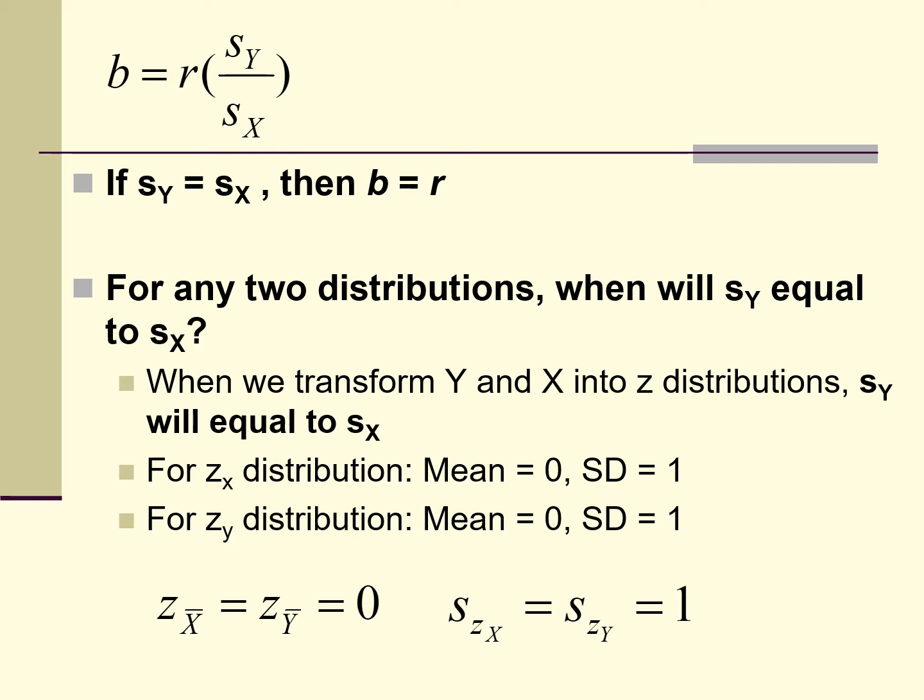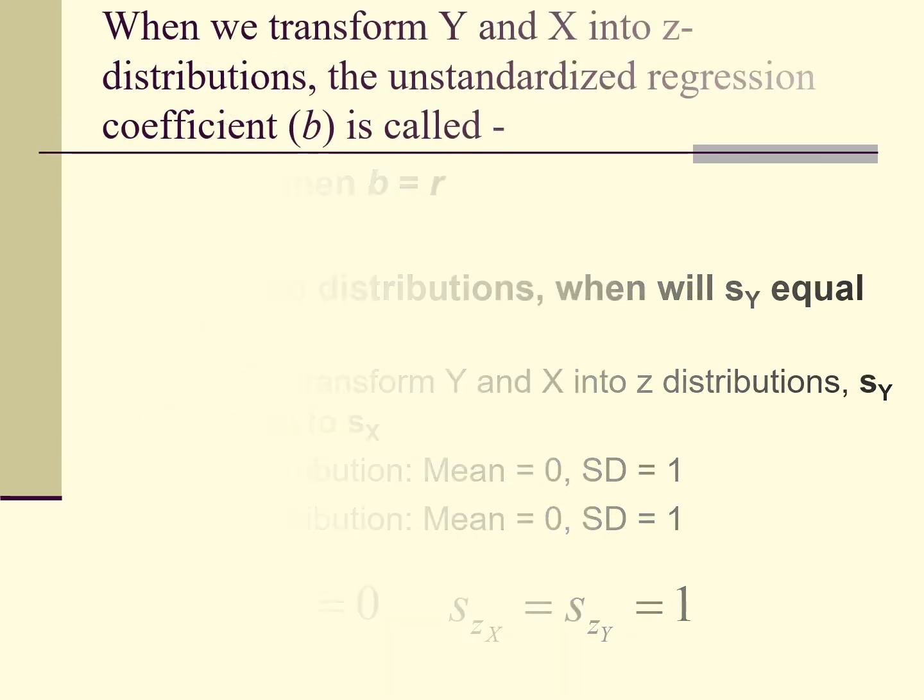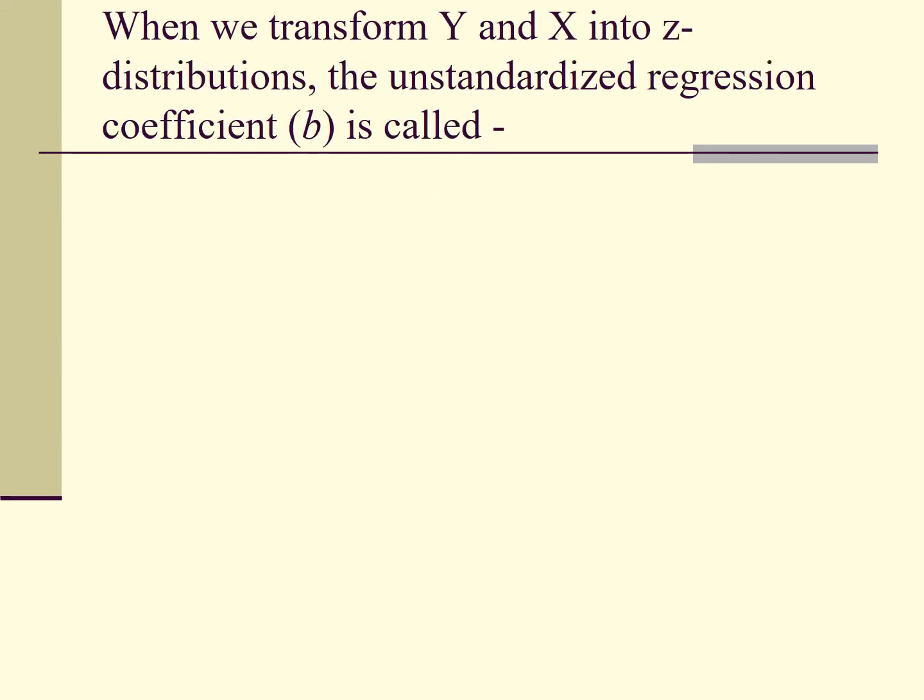That is, the mean of the z distribution of x and the mean of the z distribution of y would also be equal. They are both 0. Standard deviation of x and standard deviation of y would be 1.